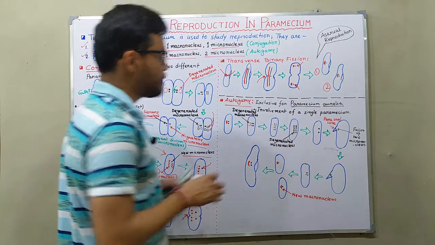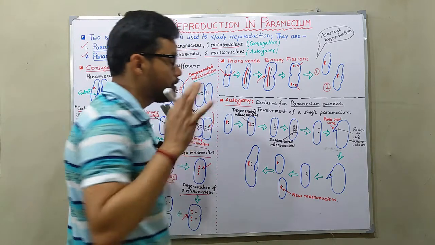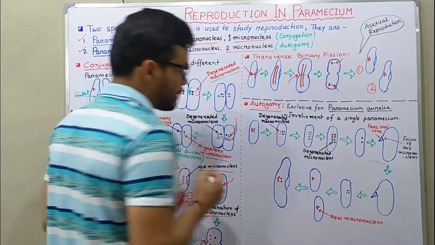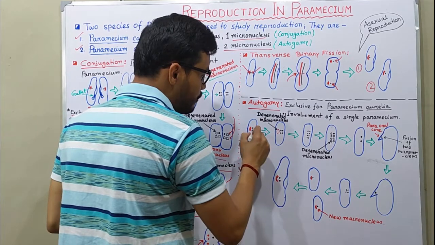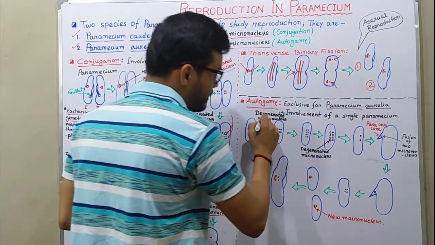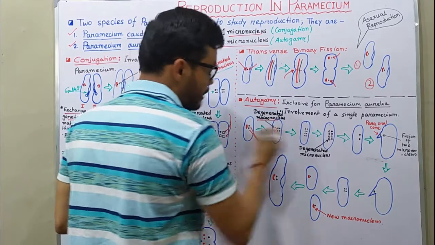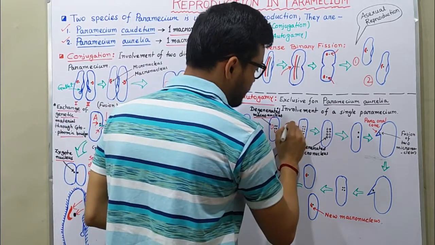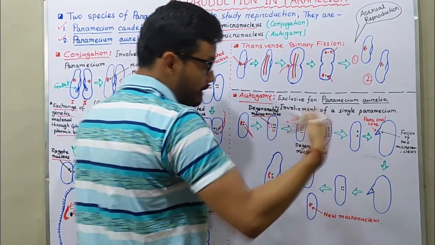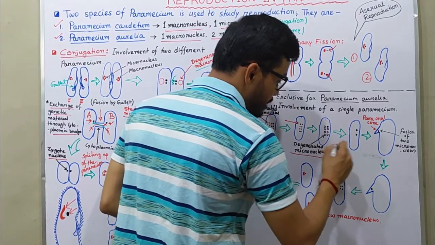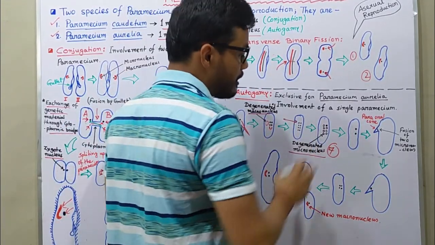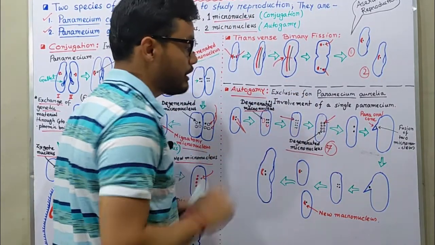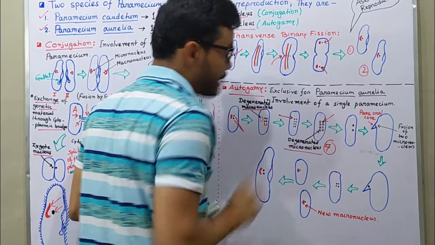Now in case of Paramecium aurelia, autogamy is a special reproduction process discovered in Paramecium aurelia. In case of autogamy, two micronuclei are present, and firstly degeneration of the macronucleus occurs, and after that the two micronuclei produce four micronuclei, and after that it produces eight micronuclei, and after that degeneration of seven micronuclei takes place. So seven micronuclei degenerate from here, and one remaining, that is the best micronucleus consisting of the best genetic material, remains in this particular Paramecium.